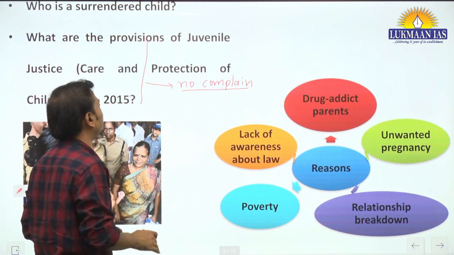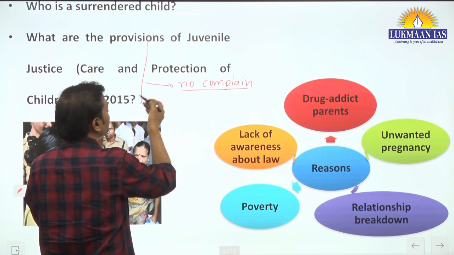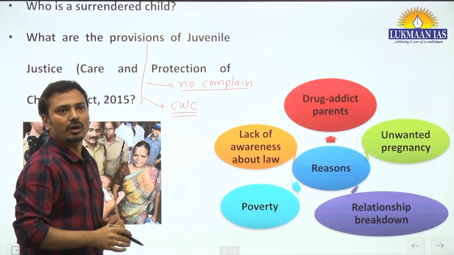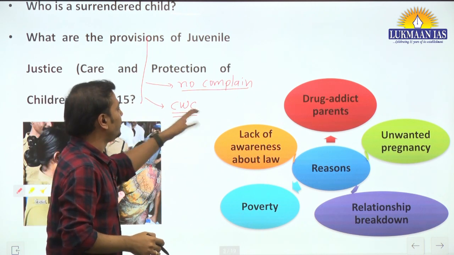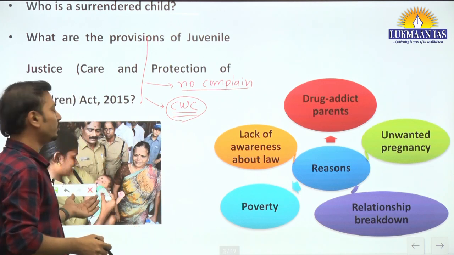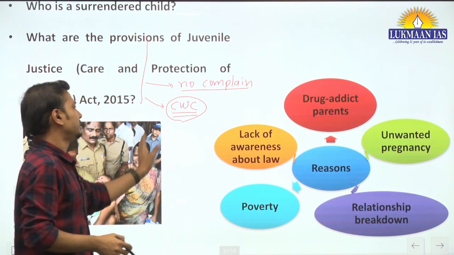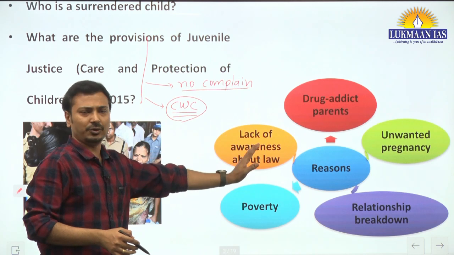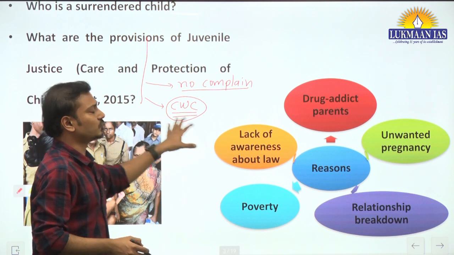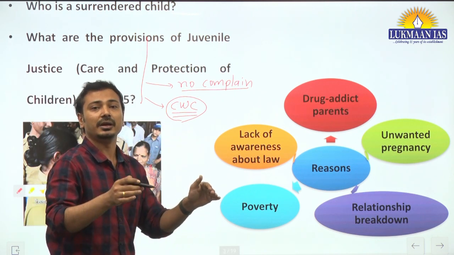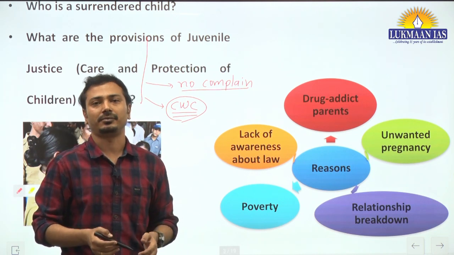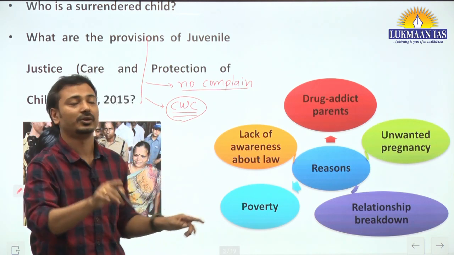Second important aspect one should understand, that under Juvenile Justice Act there is Child Welfare Committee. So whenever a child is abandoned, within 24 hours it needs to be reported. When the police found such a child, within 24 hours the child needs to be handed over to the Child Welfare Committee. Now this provision is also not known by the people, and therefore even when they find the children, they do not come forward to report it, and this is a criminal act under Juvenile Justice Act.